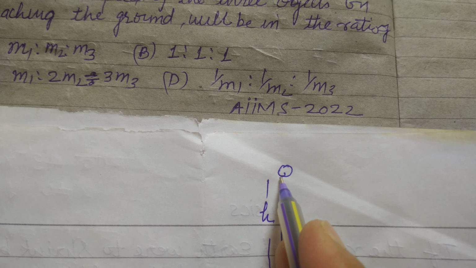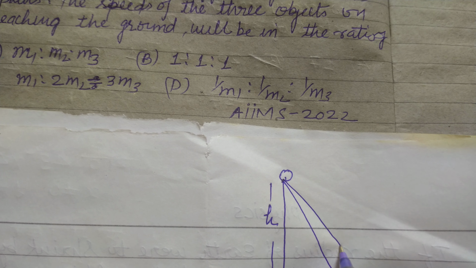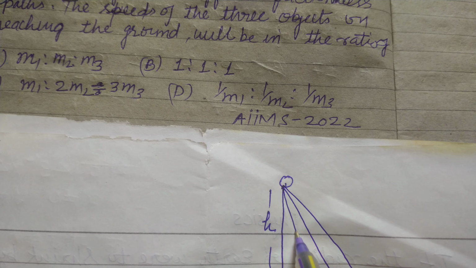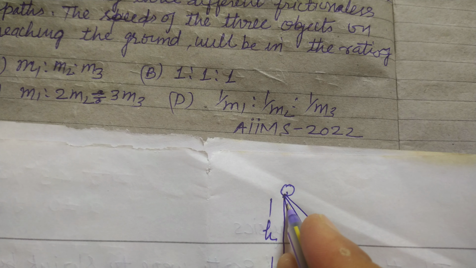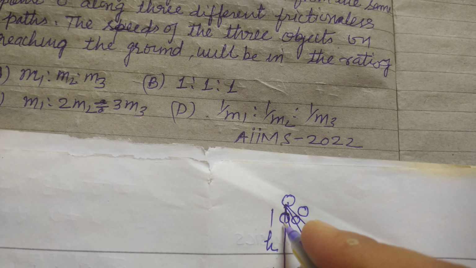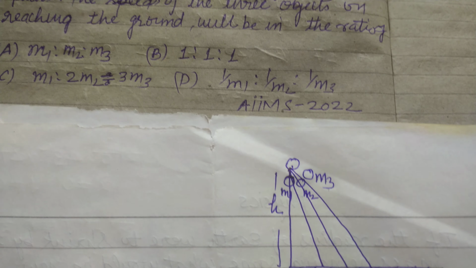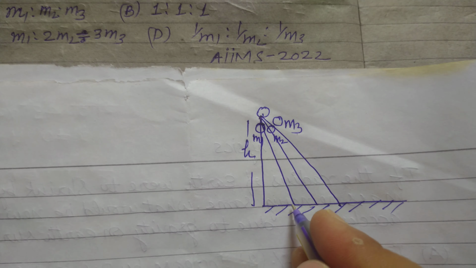Okay, and these are the three paths they follow to come to the earth's surface. So this is M1, this is M2 and this is M3.